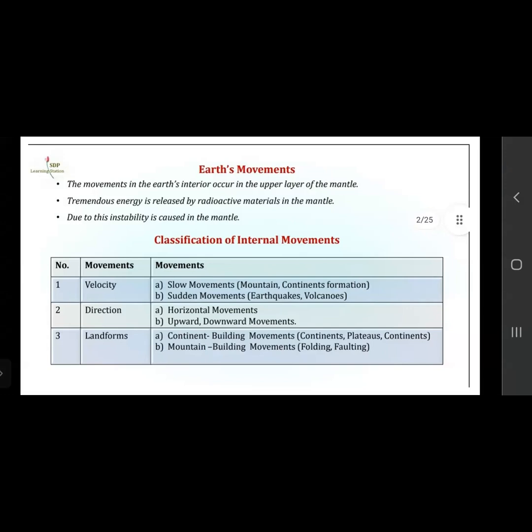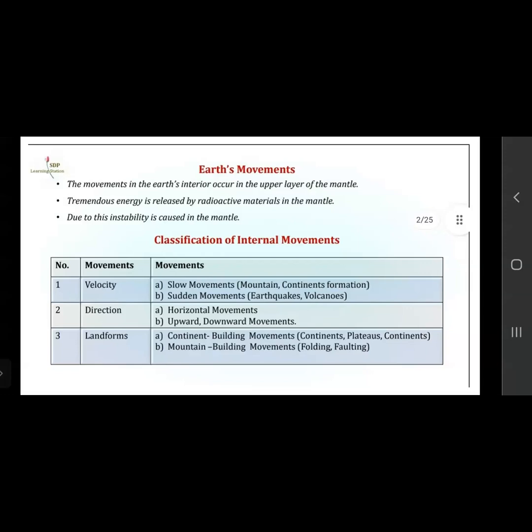So we will see now the classification of internal movements. First, according to the velocity, the movements are divided into two: slow movements and sudden movements. Slow movements are a very slow procedure, and because of them, mountains and continents are formed.